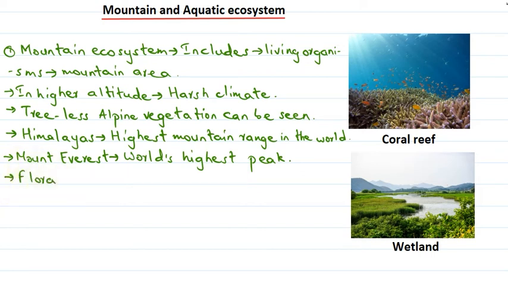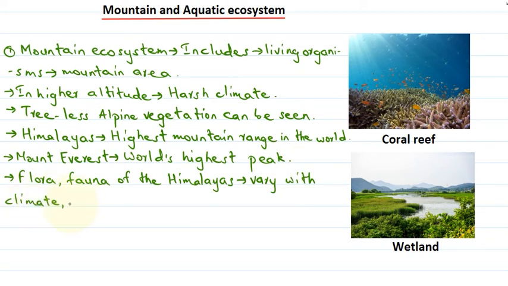flora, that is the plants, and the fauna, that is the animals of the Himalayas. They vary. They vary with what? They vary with the climate.